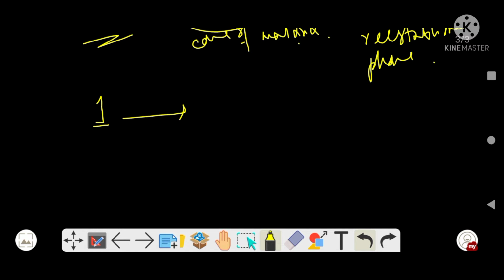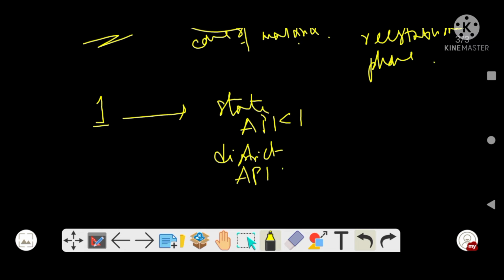Category 1 is defined as a state where API is less than 1 and all districts' API is also less than 1. API is annual parasite index, I mentioned already. So both are less than 1, right? And the naming of the phase is elimination phase.